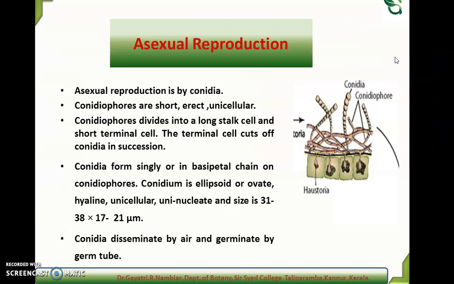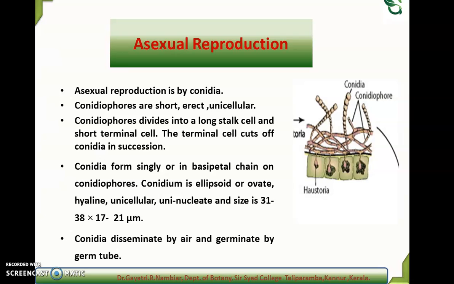Moving to asexual reproduction. Asexual reproduction is mainly by means of conidia formation, and they are borne on the conidiophores. The conidiophores are short, erect and unicellular. The conidiophore divides into a long stalk cell and a short terminal cell, and the terminal cell cuts off the conidia in succession. So the conidia are formed singly or in basipetal chain on the conidiophores.